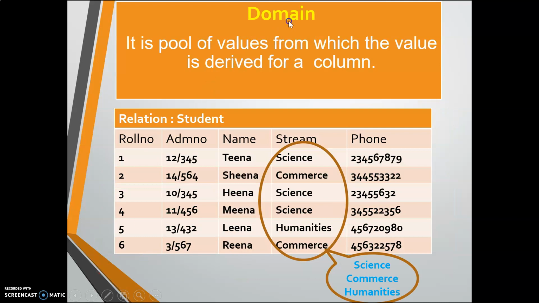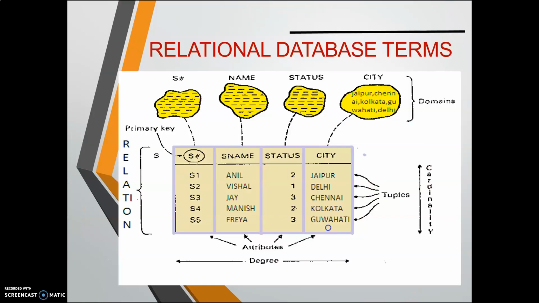Another term is the domain. Domain means a pool of values from which the value is derived. That means multiple values are specified in a particular column, and when we are fetching or extracting the information from that column, we use the term domain. That means this stream is a domain, and from this stream we are extracting a pool of values. Either we can extract the science information or commerce information or humanities. All these terms are related to the relational model.